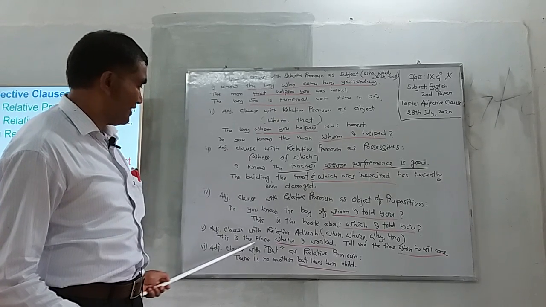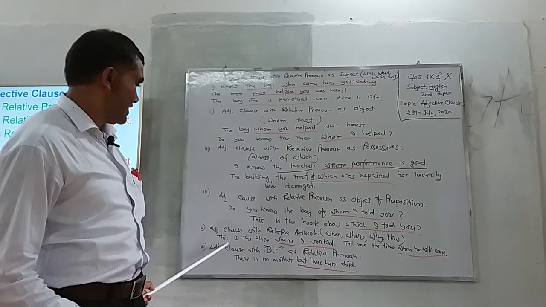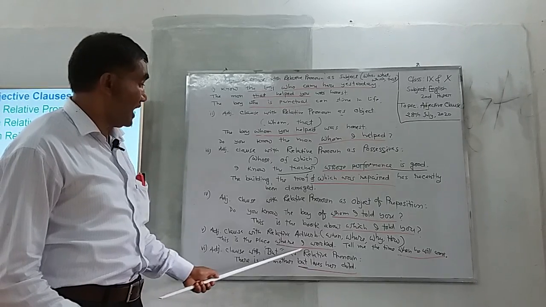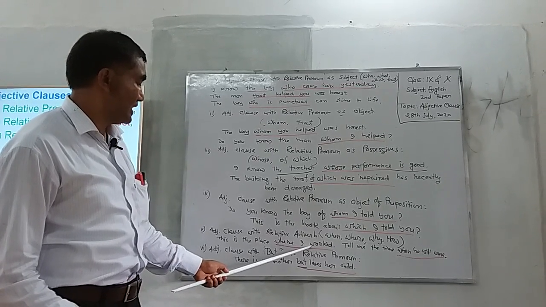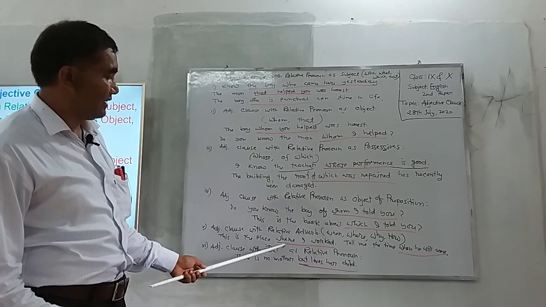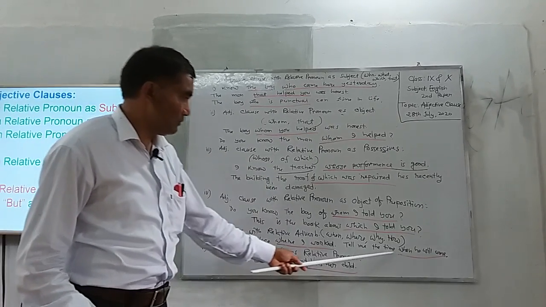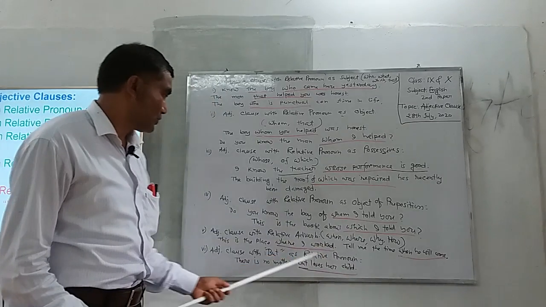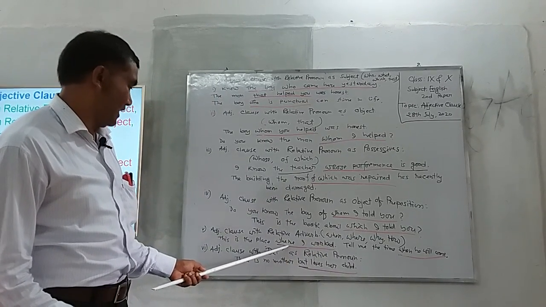As for example, this is the place where I worked. So, where I worked is an adjective clause which is started with the help of the relative adverb where. Then, tell me the time when he will come. So, these are the examples of adjective clause with relative adverb.